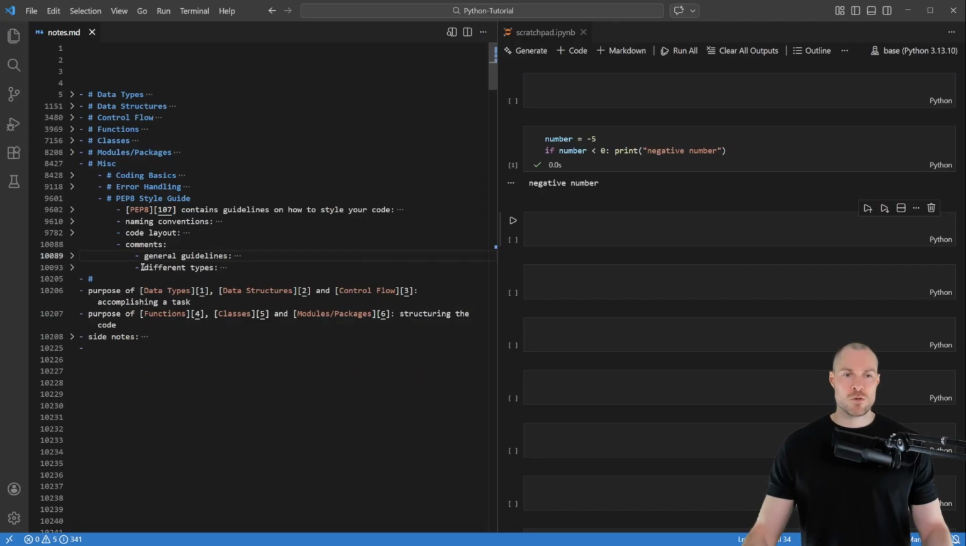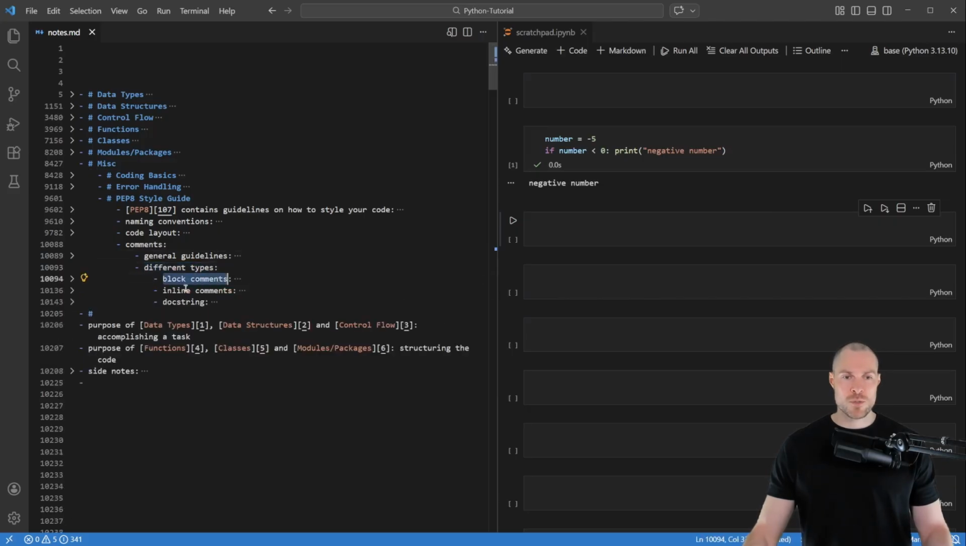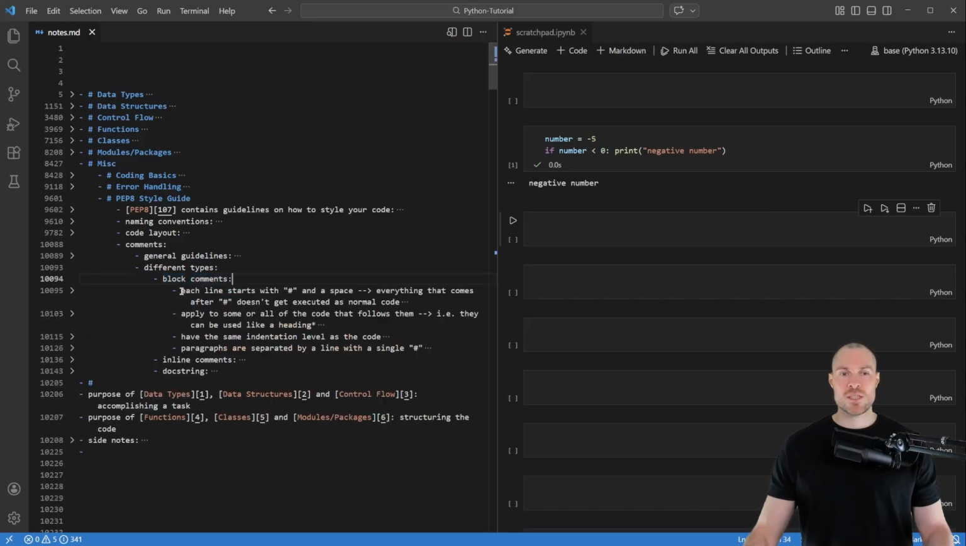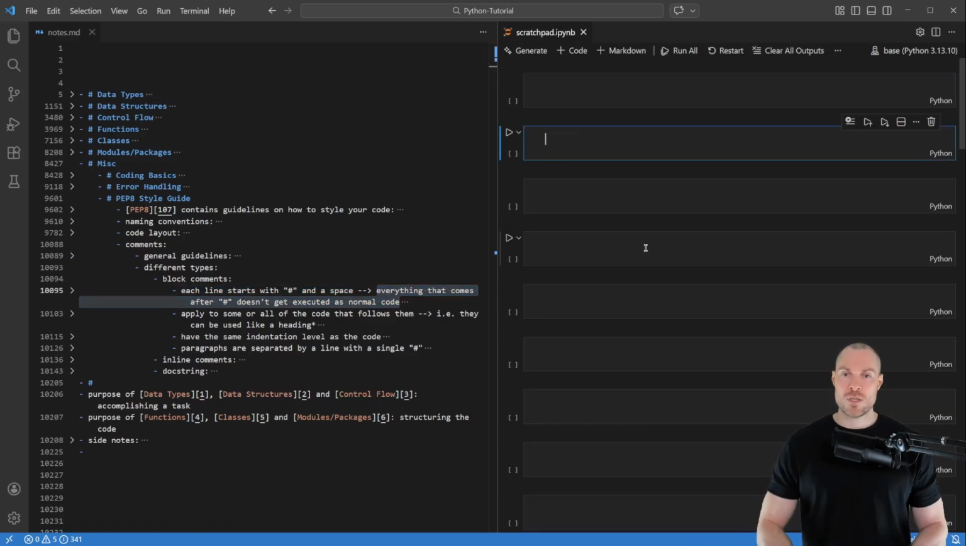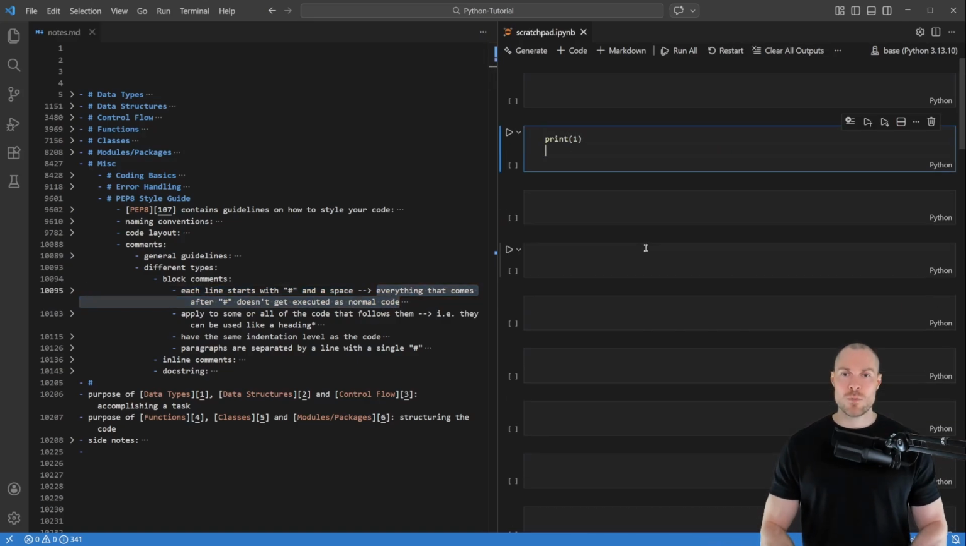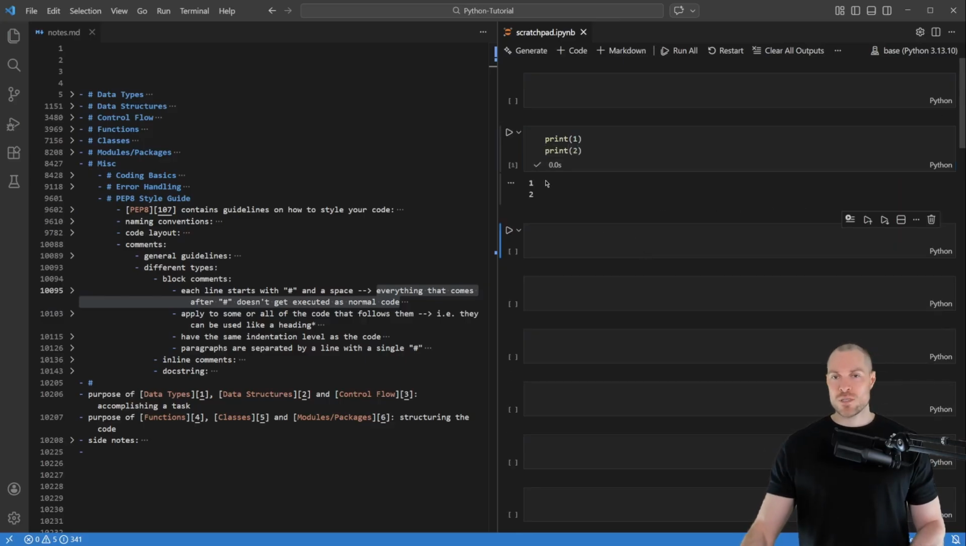Then the next note is about the different types of comments that are available. And here we have block comments, inline comments, and the docstring. So let's start here with the block comments. So here the first note states that each line starts with a pound symbol and a space, and everything that comes after that doesn't get executed as normal code. So to demonstrate that, let me put in here 2 print statements. So we're going to say print 1 and then print 2. And now if I run it like this, then it prints out here the 1 and the 2.